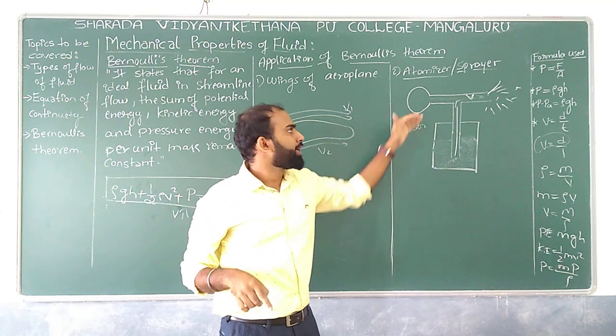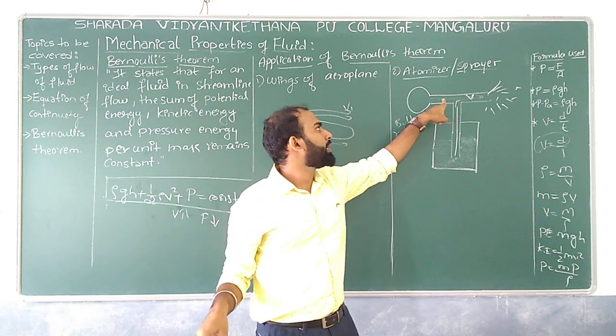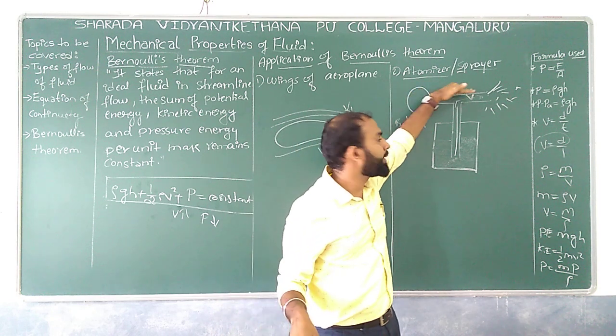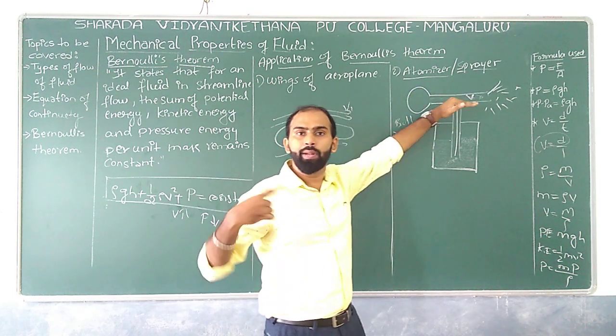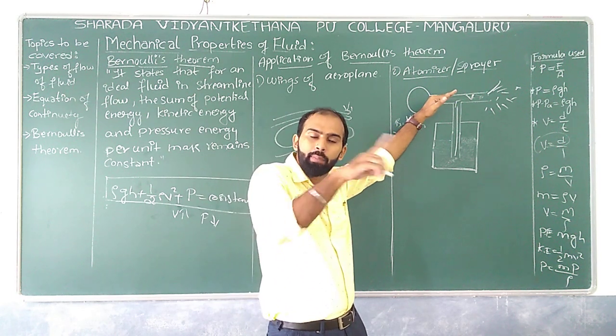If you have an increase in velocity, there will be a decrease in pressure created on the surface over here. So your pressure moves from where to where? Higher pressure to lower pressure.